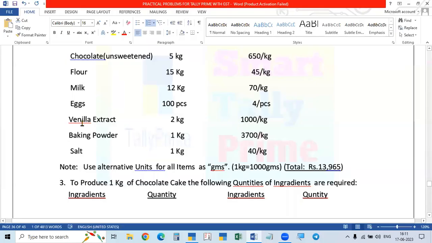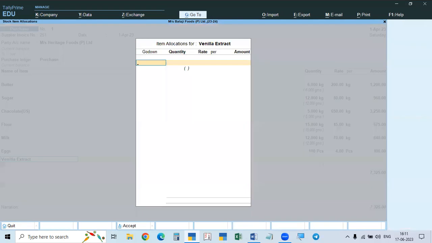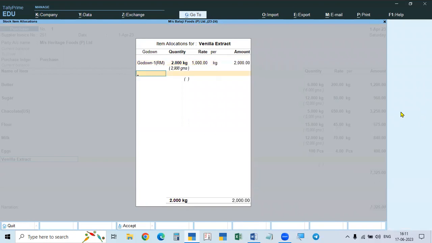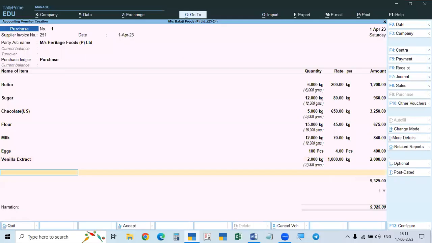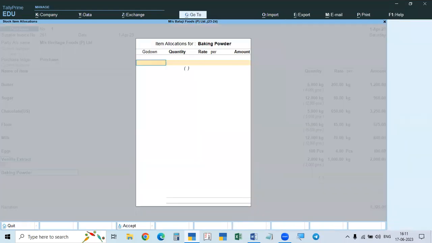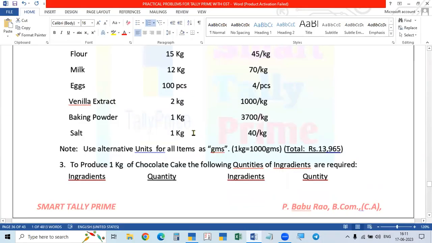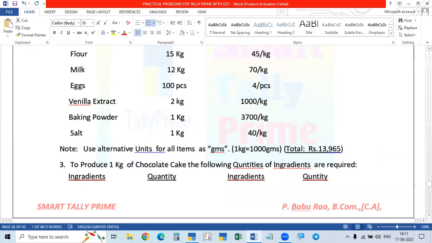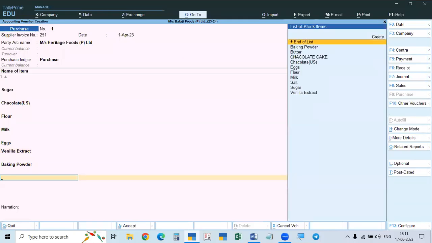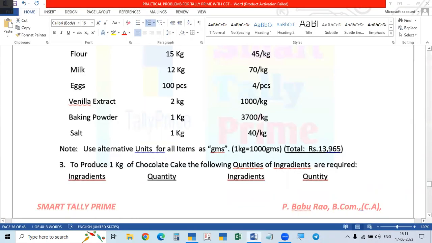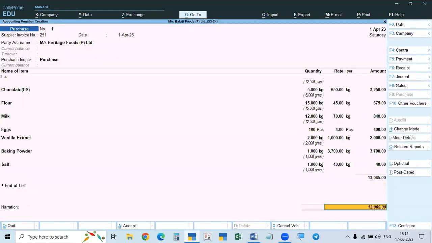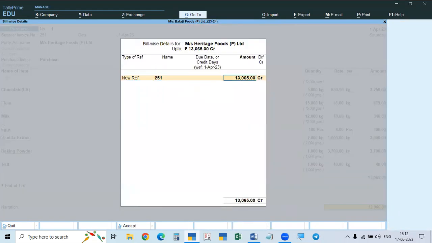Then the next one is vanilla extract, Godown 1, 2 kgs, 1000 rupees each. The next item is baking powder, Godown 1, 1 kg, 3,700. And then salt, Godown 1, 1 kg, 40 rupees. So like this, we purchased all the raw material, new reference.